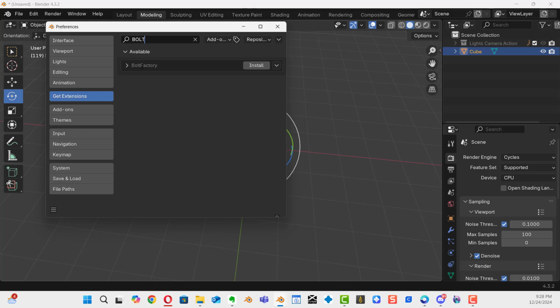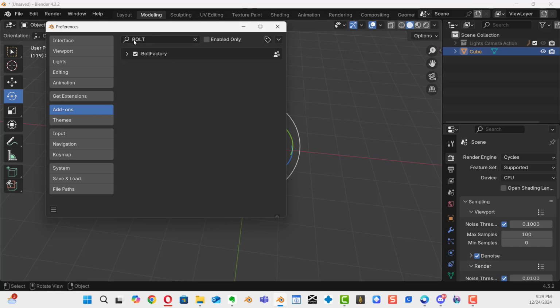It's not installed yet. So I'm going to click install. It's done. Come back to add-ons. There it is. Okay, it's checked. Just keep in mind that get extensions simply means this is your install device. Your add-ons allow you to activate or deactivate it with a check mark.